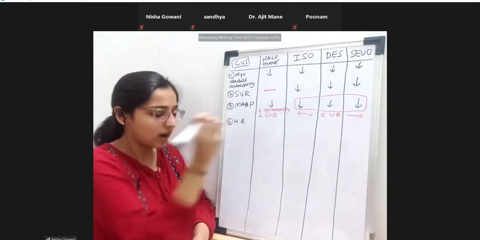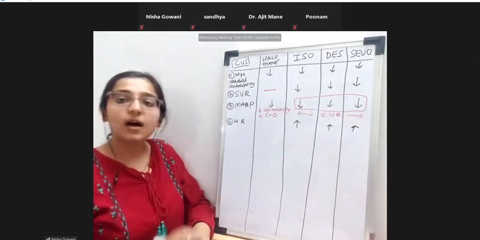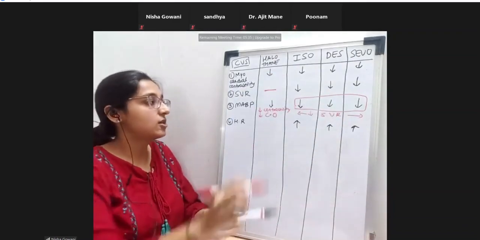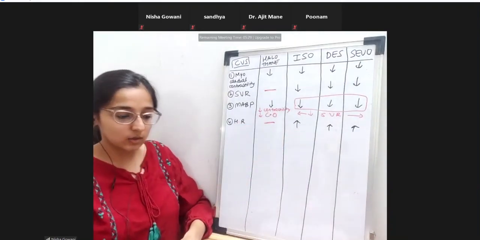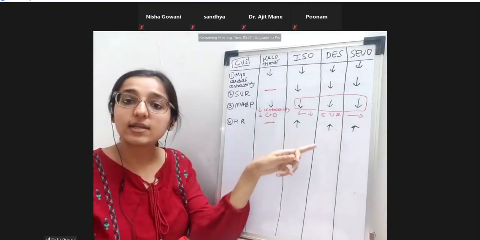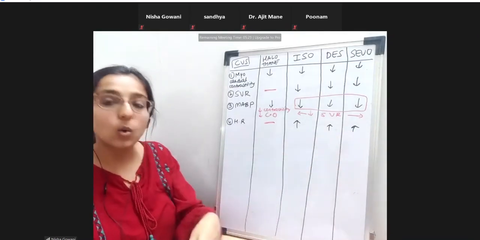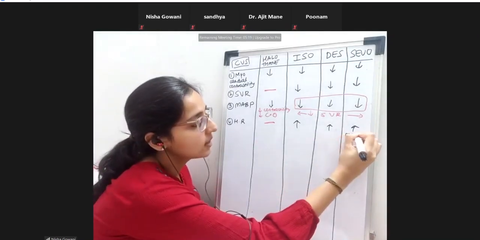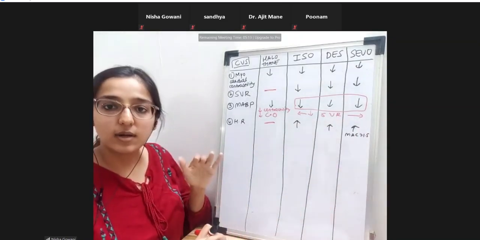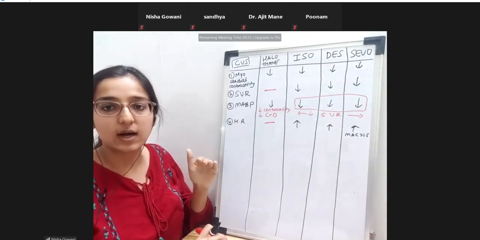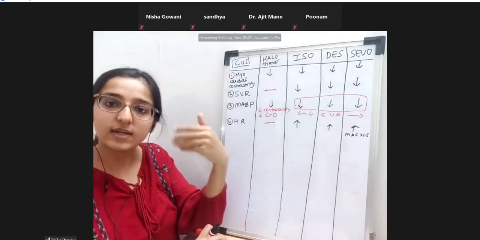Now let's see about the heart rate. What's going to happen to the heart rate? The heart rate will increase. Okay. The heart rate will increase and it will be unchanged with halothane. So I'm putting a dash for unchanged. Okay. So the heart rate will increase with ISO and DES even with low MAC concentrations. Whereas sevoflurane, this increase will occur only when the MAC exceeds more than 1.5. At lower MAC values, sevoflurane will not increase the heart rate. Whereas these two, ISO and DES, even at low MAC values, they will increase the heart rate.